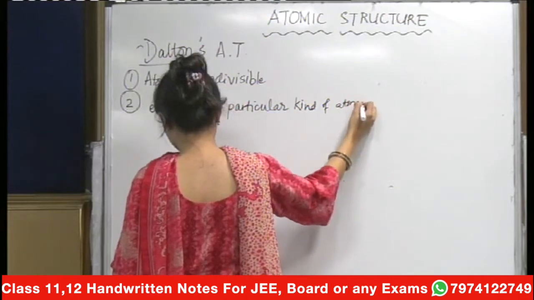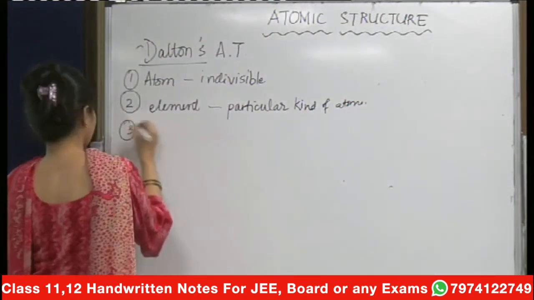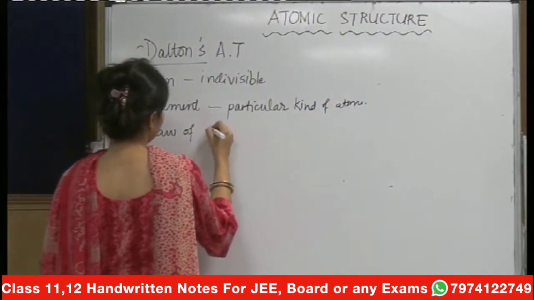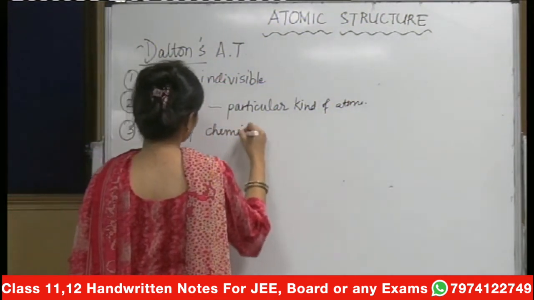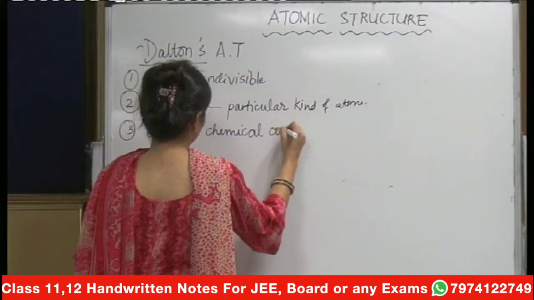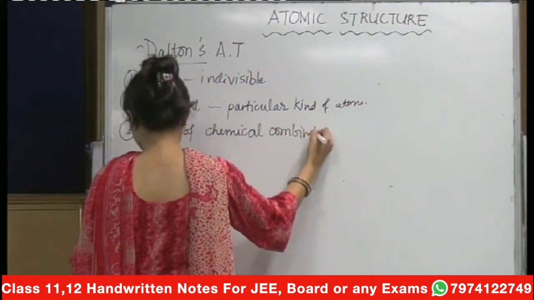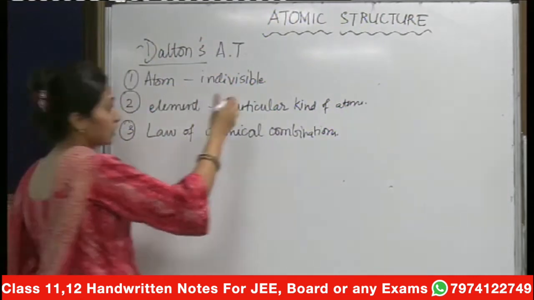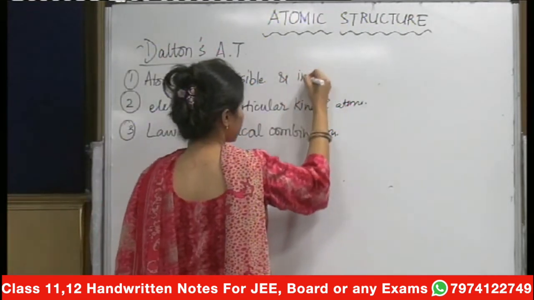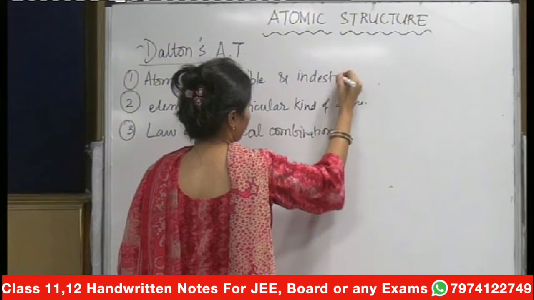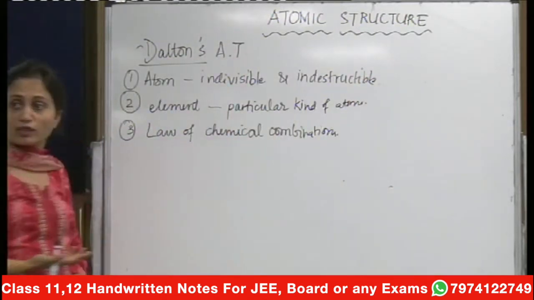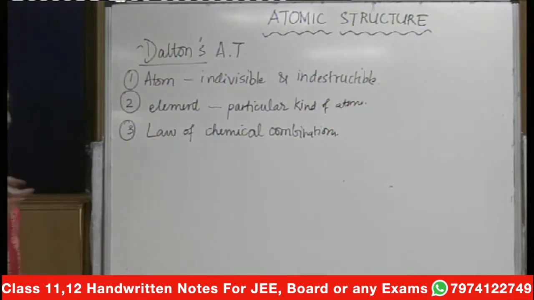He used the law of chemical combination. It was also believed that atoms are not just indivisible, they are also indestructible. These were the fine things you had done before, so just note them in points.